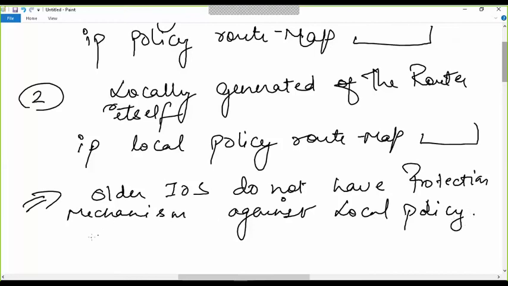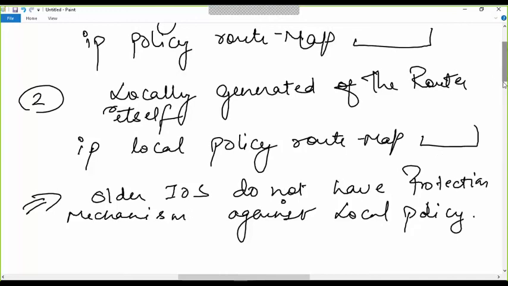But I think the newer IOS, for example 15.1 or 15.3T, 4T, have solved that. Okay. Now we can run into a problem. For example, what problem can occur?